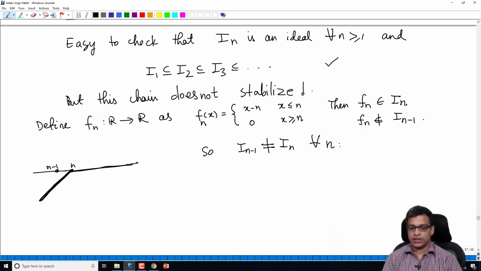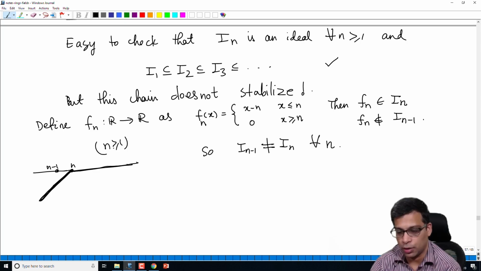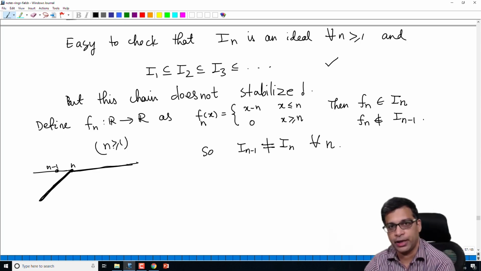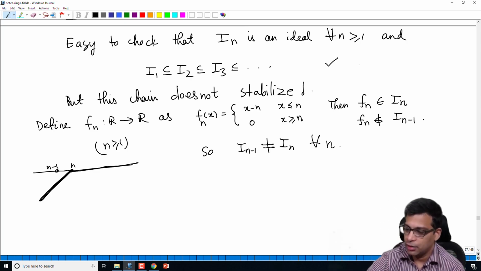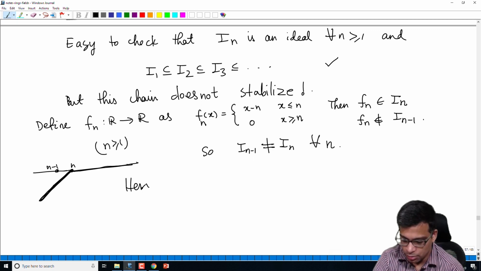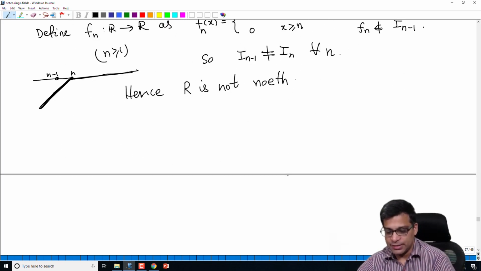We can define this function for every integer at least 1. So I_{n-1} is strictly contained in I_n. So you have a non-stabilizing ascending chain of ideals. Hence, by the previous proposition, R is not Noetherian.